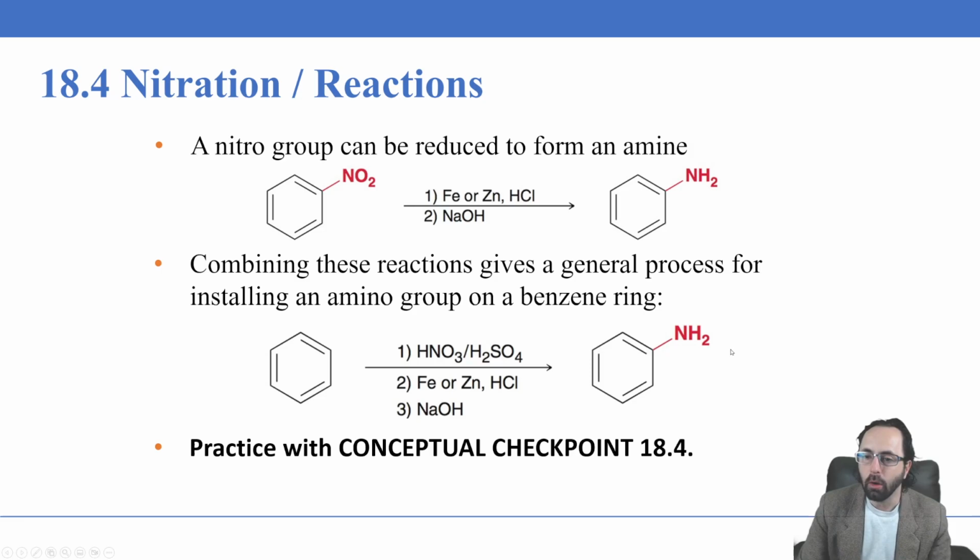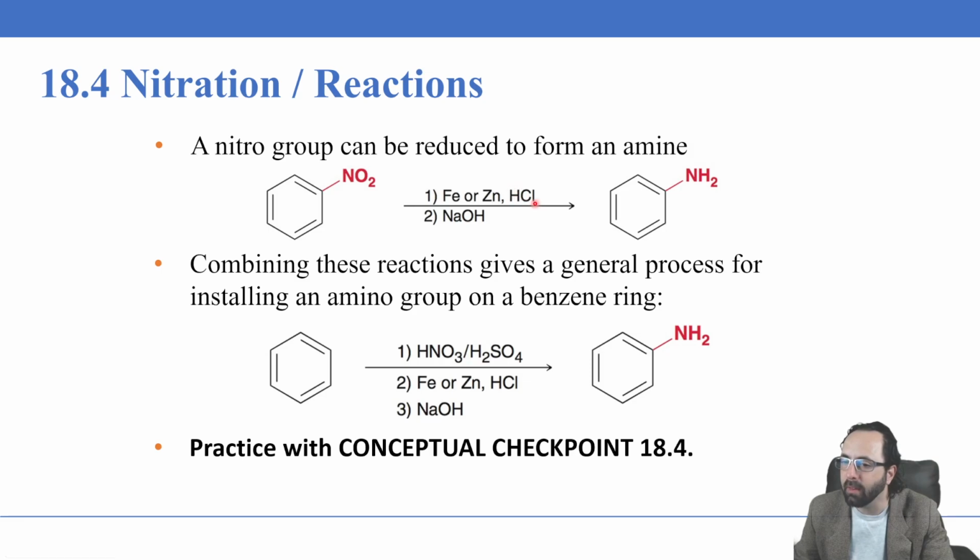Now, if you have a nitro group, you can reduce this nitro group to form an amine. The reagents here are going to be iron or zinc and HCl, followed by NaOH. And the NaOH is going to be to deprotonate the amine because we need the acid here to catalyze the reaction.